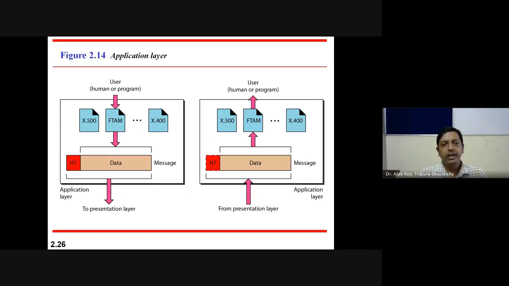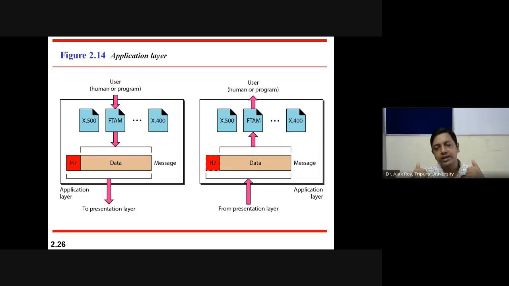Now, in the application layer, the figure shows three applications: X500, FTAM, X400. These are used by a human user or a program, and the three applications are considered as one data, which is given to the application layer. The application layer adds its own header, known as the application header H7, and merges it as a single data to the presentation layer on the sender side.